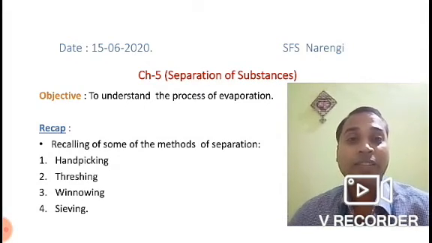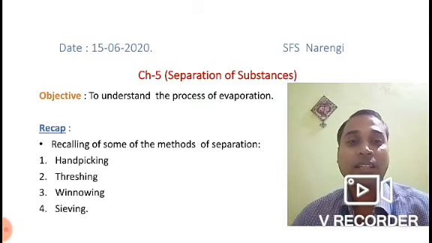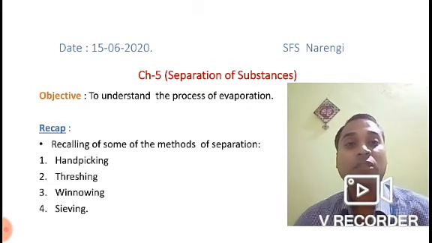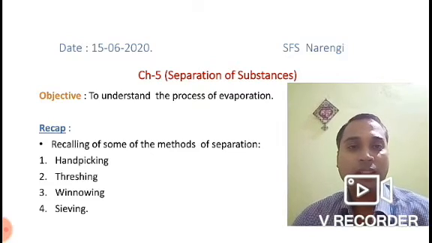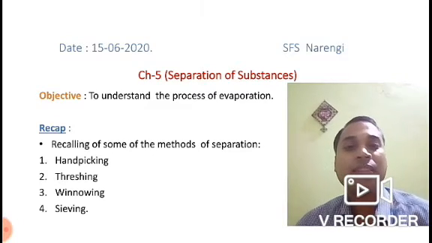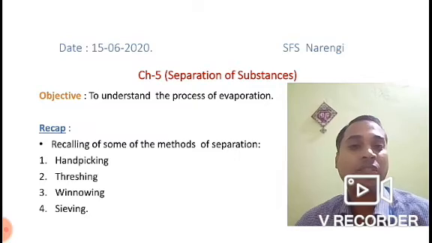We are in chapter 5, separation of substances, and today we are going to understand the process of evaporation. Now, before we start today's topic, let's have a quick recap of things which we have discussed in the